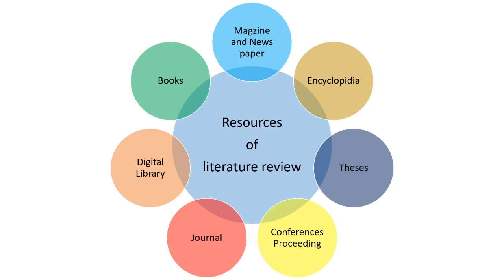In a conference proceeding, different research papers are published, so such proceedings you have to consider for literature review. Then national and international journals, digital libraries, reference books, magazines and newspapers. You have to use these sources for literature review.